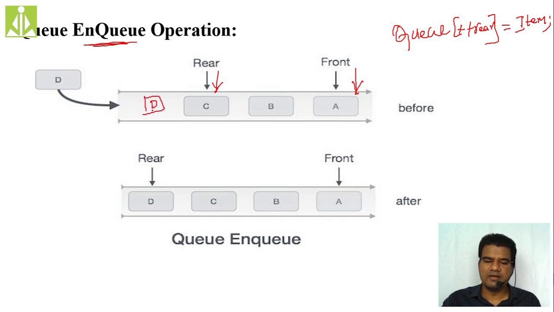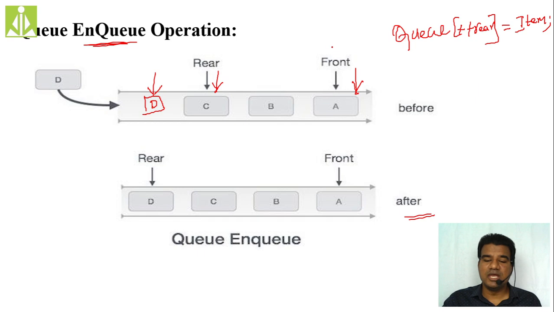Like this, D will come and the rear will get incremented and it will point over here. So this is the before case when you have not done the insertion, and this is the after case when you have done the insertion. D got inserted and rear got incremented. As we are enqueuing the elements only at the rear end, when you are performing the enqueue operation, nothing will be changed to the front.